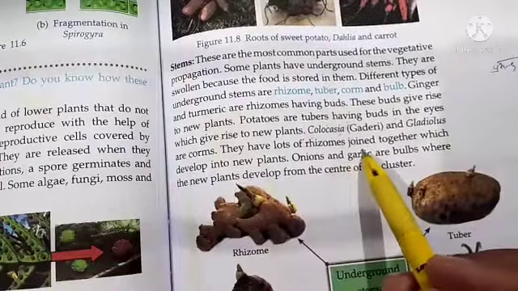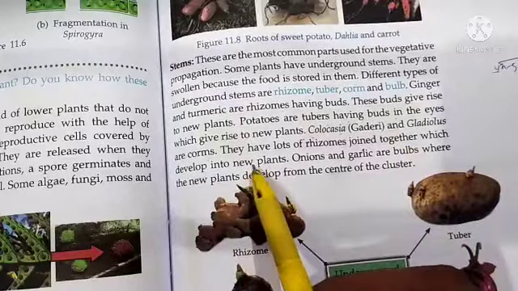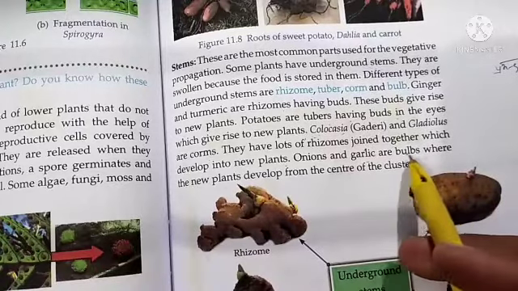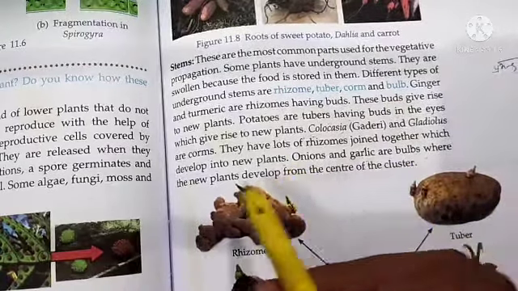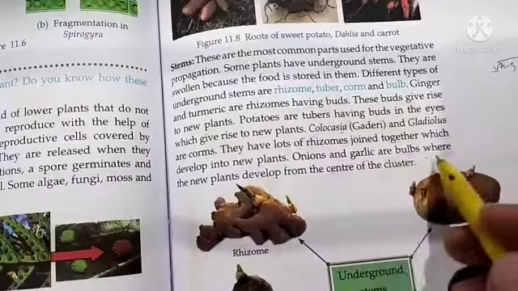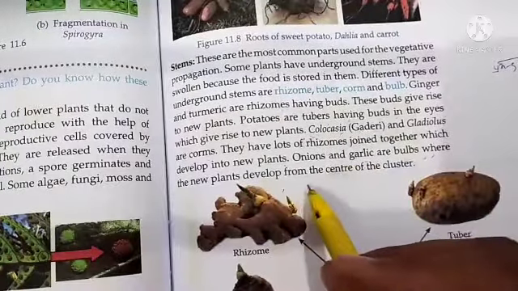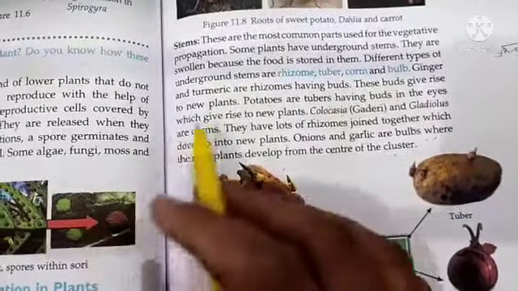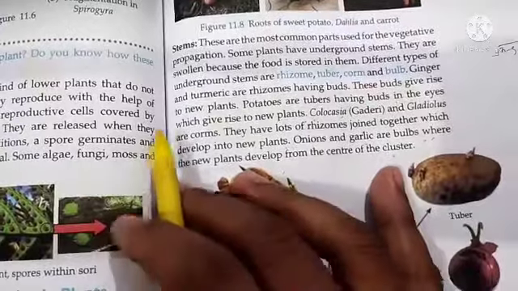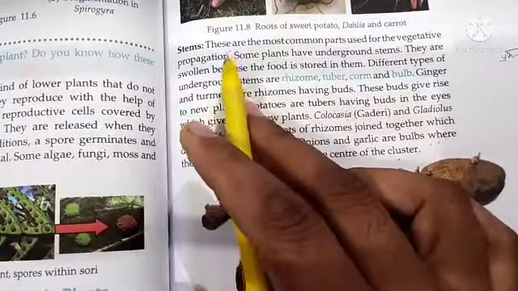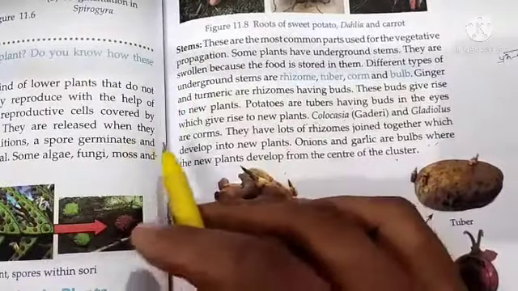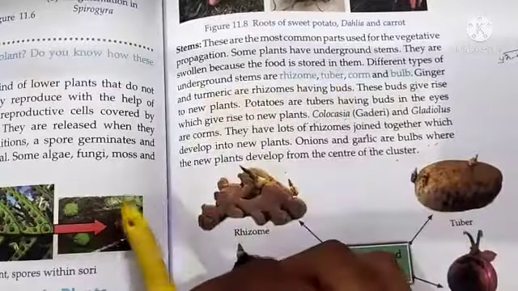They have large rhizomes joined together, which develop into new plants, like onion and garlic, which are bulbs. Okay, you may have seen that onion and garlic have bulb-like structures, where new plants develop from the center of the cluster. So these are the stems which can grow into new plants. There is no participation of human beings in this process, so it is called a natural method of vegetative propagation.